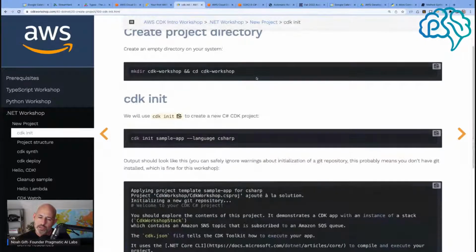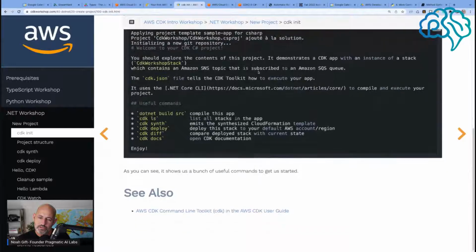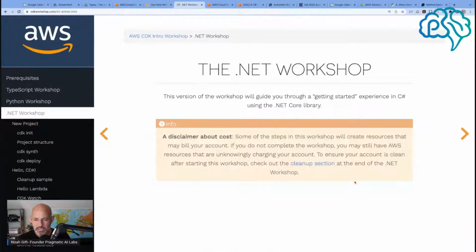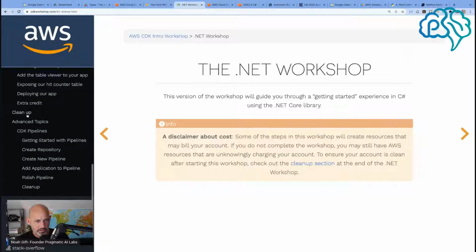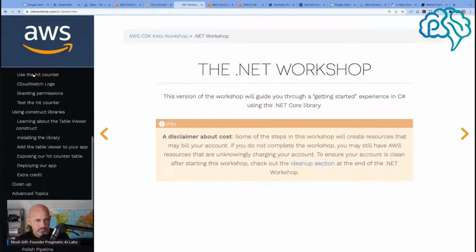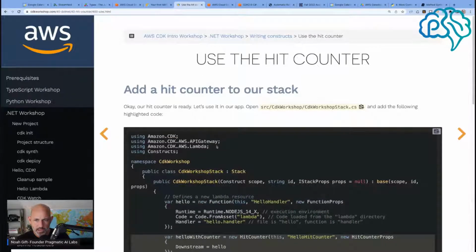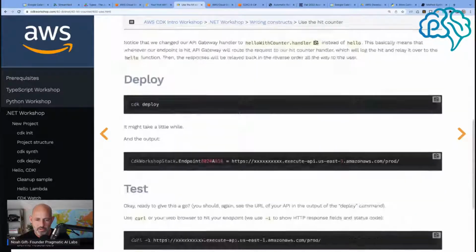Now I am curious: is this version 2 or version 1? I wish they told me this. Let's see if they tell me anywhere. How do we know if it's V2 or V1?